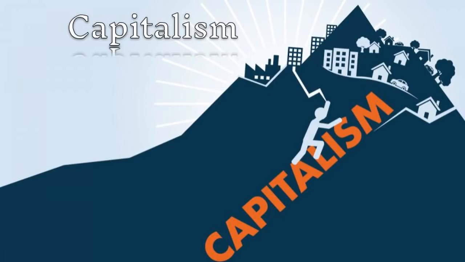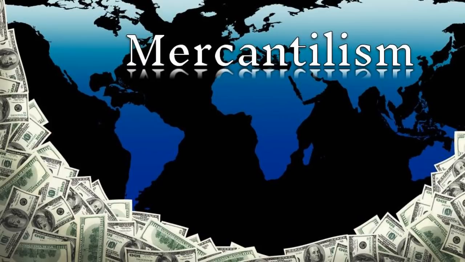Many European nations adopted a new trade policy called mercantilism. This policy said that a country's power depended on its wealth. A nation could gain wealth in two ways. First, it could find large deposits of gold and silver. Second, it could obtain gold and silver through selling more goods than it bought.